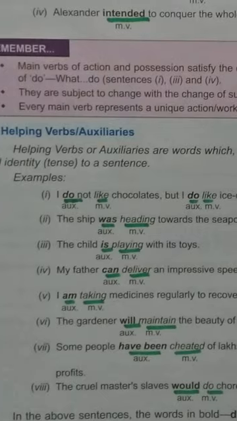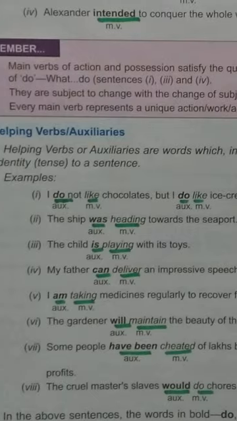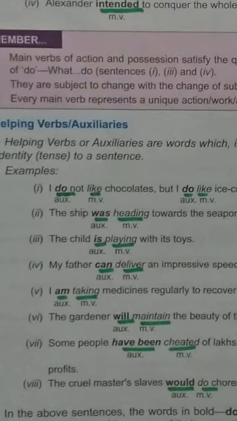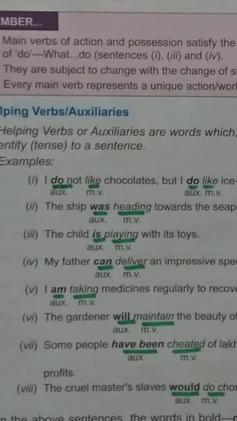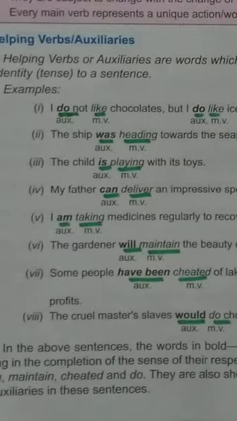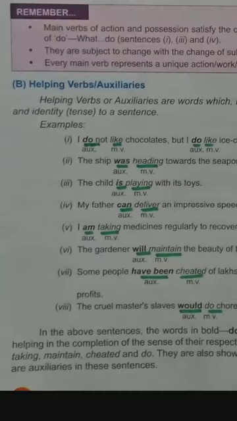The ship was heading towards the seaport. Here was again is the helping verb with the main verb heading. So the helping verb is was and heading is the main verb. The child is playing: is is the helping verb, playing the main verb. Similarly there are other examples.